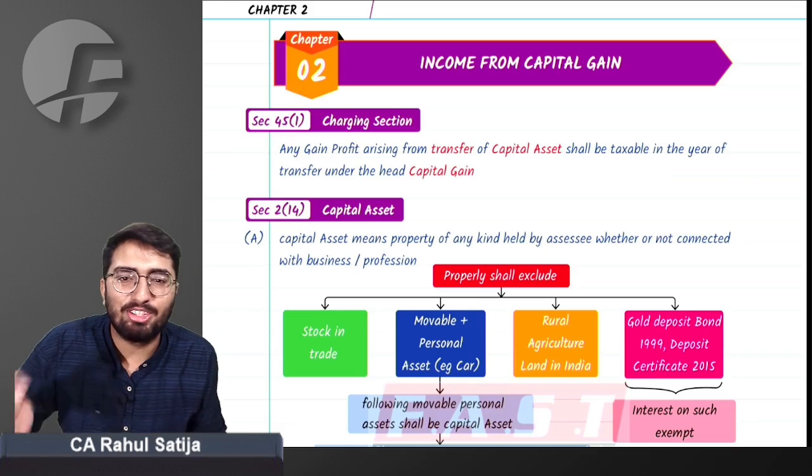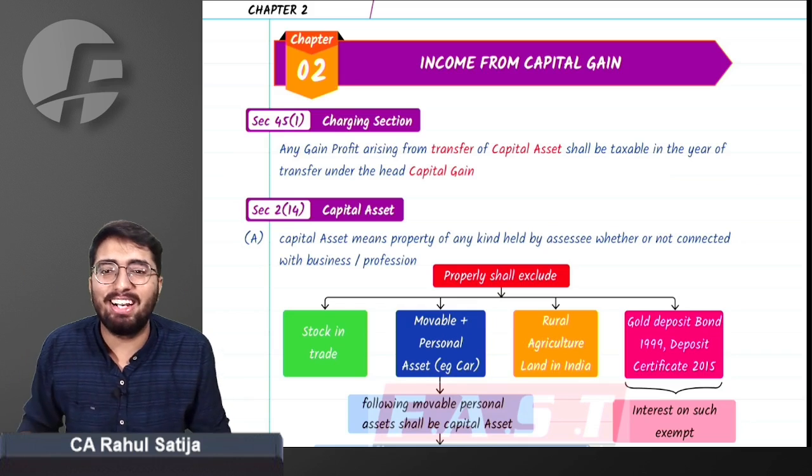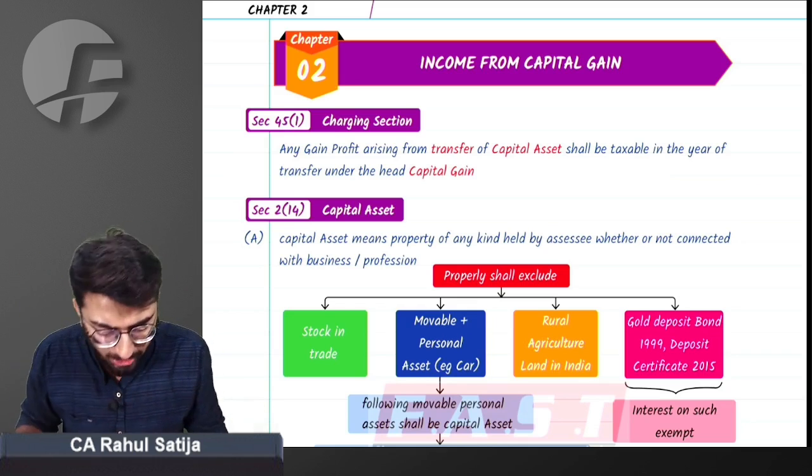What I said, just repeat after me. Any profit arising from the transfer of the capital asset shall be taxable under the head capital gain in the year in which transfer took place. So here 3 takeaways are from the definition.